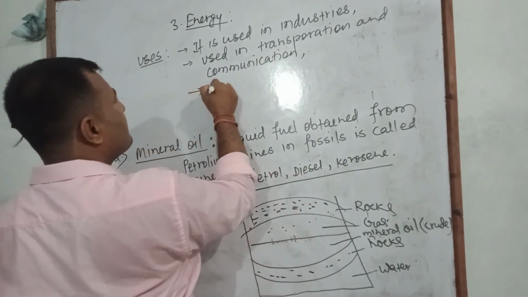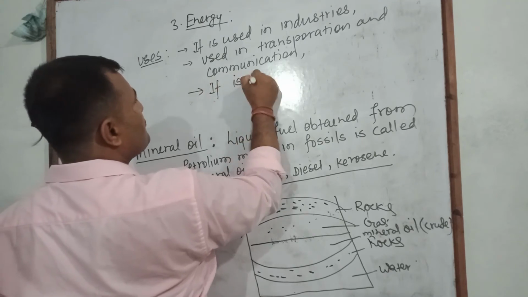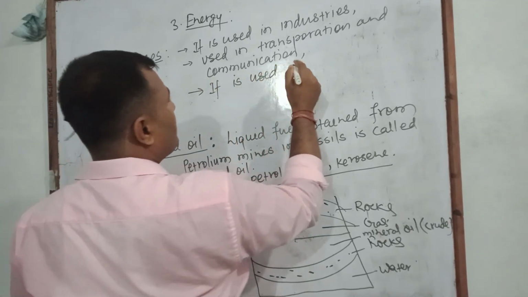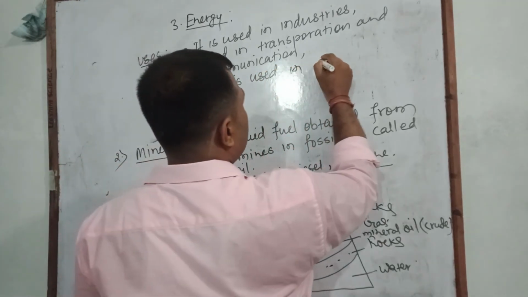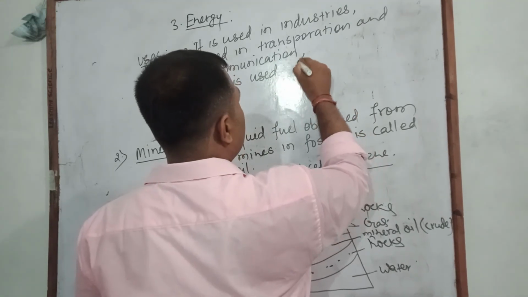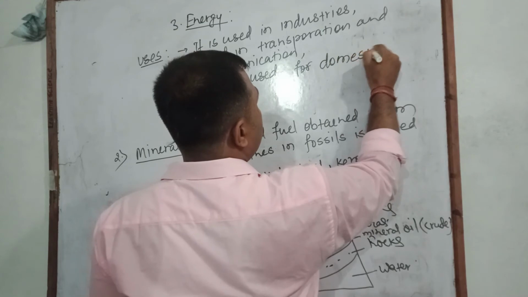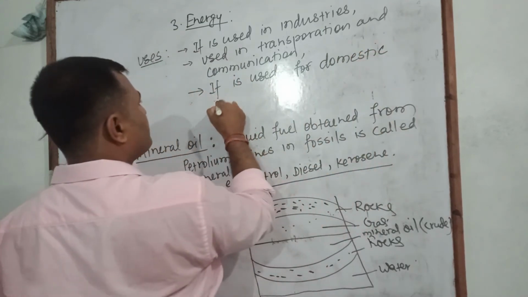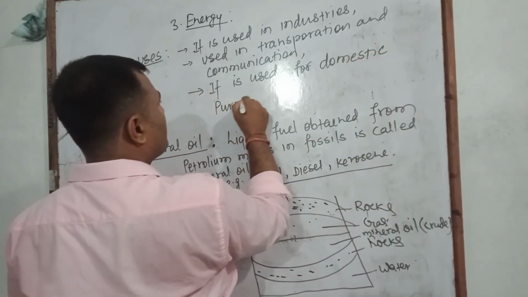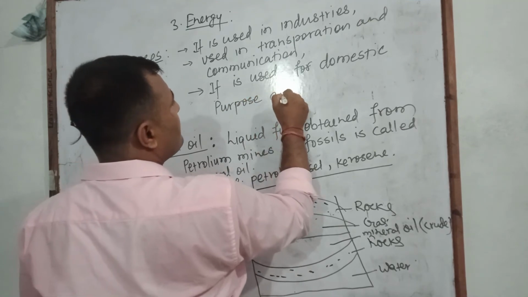Other, we can write it is used for domestic purpose as fuel.